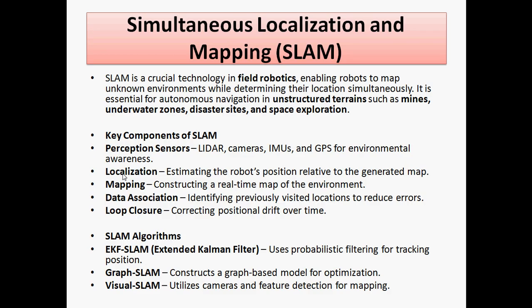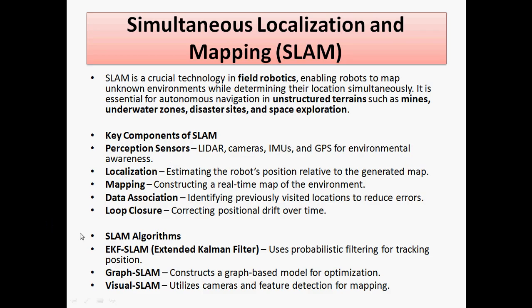Data association means identifying previously visited locations to reduce the errors. That is called a machine learning method. So data acquisition and data capturing are required, after that we can go to analyzing. So these kinds of actions we can take to reduce the errors. So this is data association, which is a key component. Then loop closure, which means correcting the positional drift over time so that it can be minimized. So this is about loop closure.